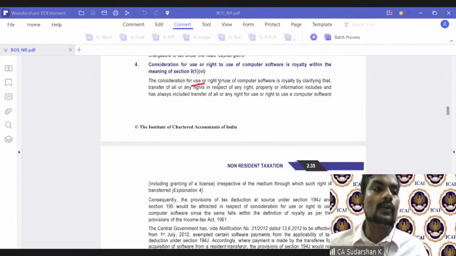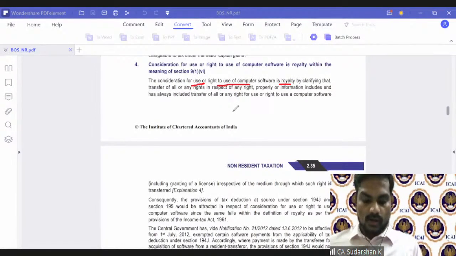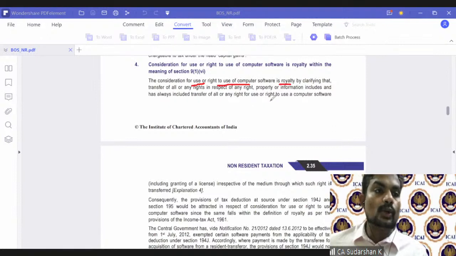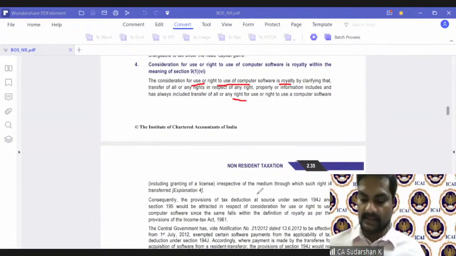The consideration for use or right to use of computer software is royalty, by clarifying that transfer of all or any rights in property includes, and always included, transfer of all or any right for use or right to use a computer software, including granting of license, irrespective of the medium through which such right is transferred.